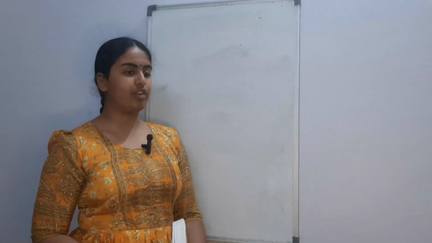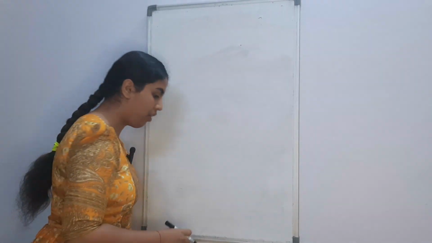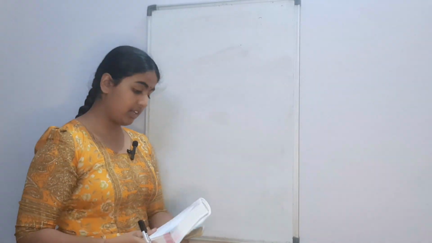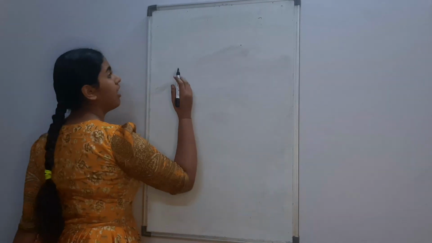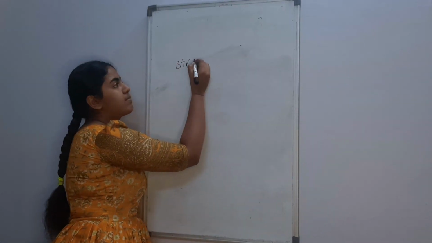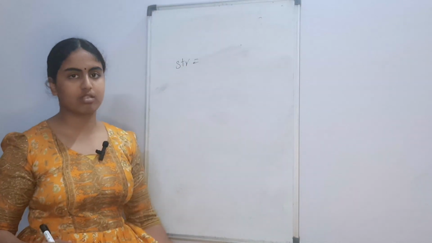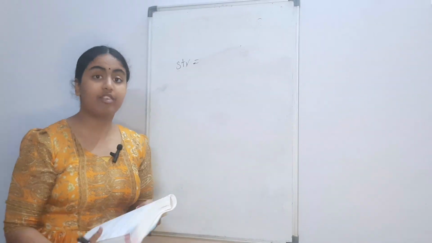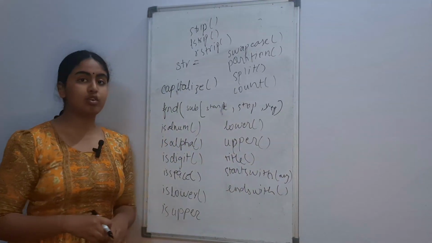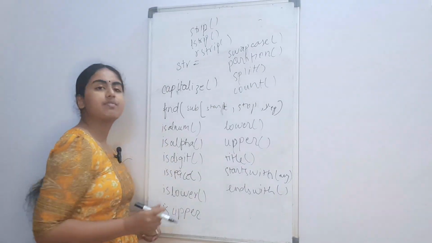Then you move on to string functions. Now, the first string function that you come across in Python is str. Let's say we have a string str. Now I'll explain these to you through examples only. Okay, but first let me write down all these functions. Okay, so first we'll start with the capitalize function.